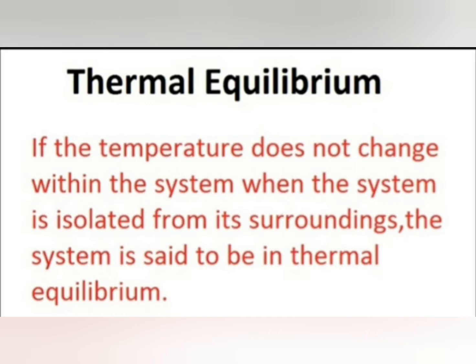It means here we are talking about the system and the surrounding. The system and surrounding having the same temperature is called thermal equilibrium. So if the temperature does not change within a system when the system is isolated from its surrounding, it means let's consider any system isolated from the surrounding, so its temperature is not changed. At that time this type of system is called a thermal equilibrium system, and this type of system is present in our surroundings when we talk about an isolated system.